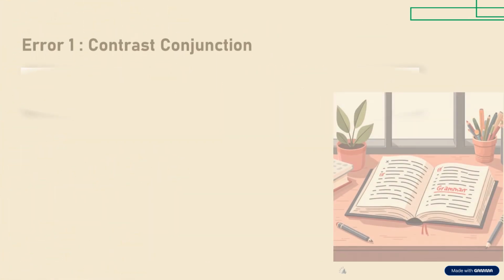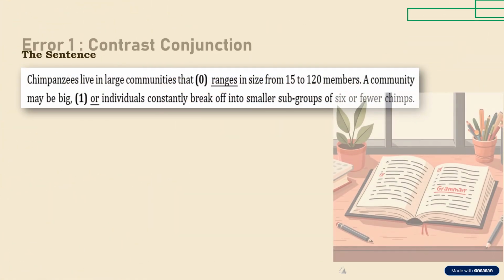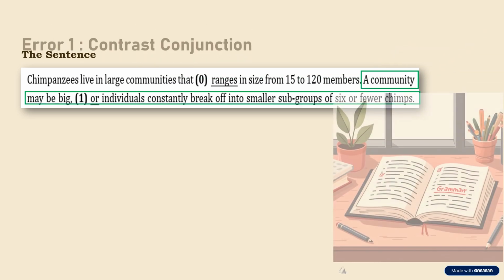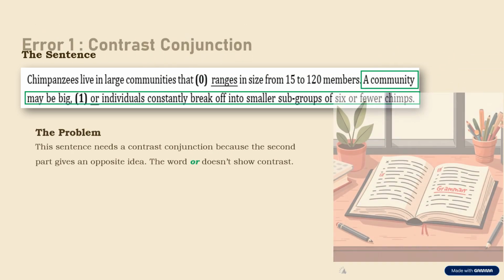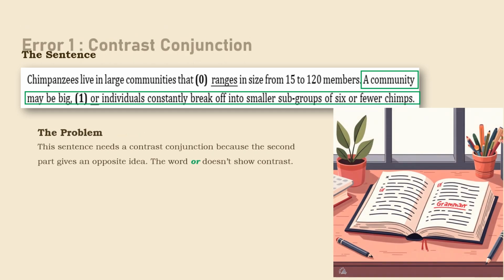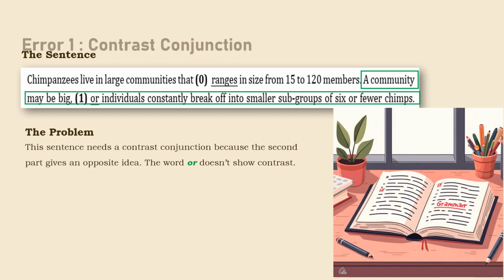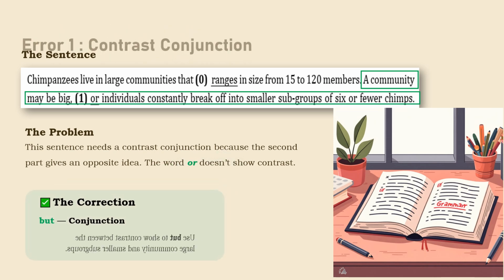A community may be big, or individuals constantly break off into smaller subgroups of 6 or fewer chimps. This sentence needs a contrast conjunction, because the second part gives an opposite idea. The word or doesn't show contrast. The correct conjunction is but. It is used to show contrast between the large community and smaller subgroups.